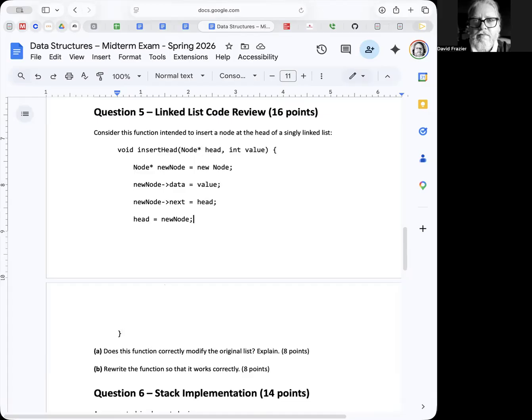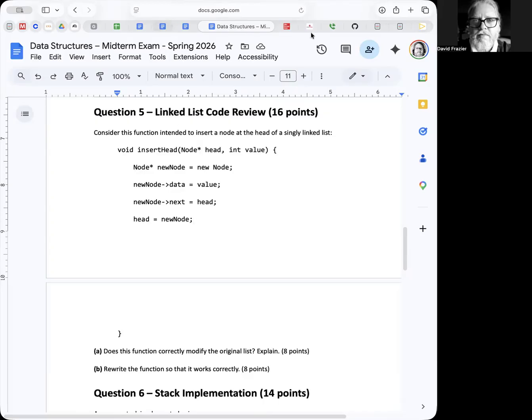Okay. So this will work. It'll be fine as far as not causing a segmentation fault. But the change that we make to where the head points to will revert back to what it was before as soon as we stop. Okay. So I basically just took away these points so that they weren't even possible anymore. So it didn't hurt anyone's grade, again, because nobody got it right.